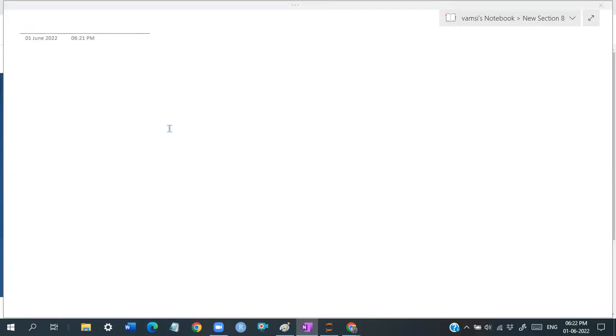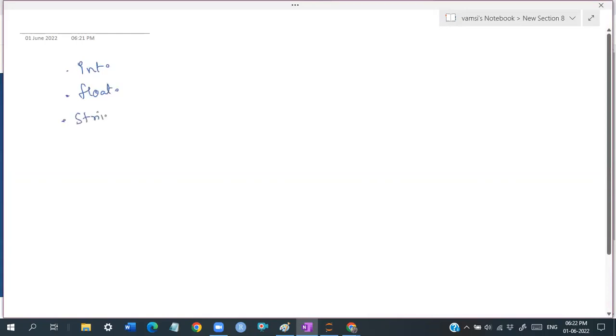So we have covered the data types. The different data types are integer, float, string, and we also saw something called bool. We have studied these normally in other languages also, and we can work in the same way in Python.